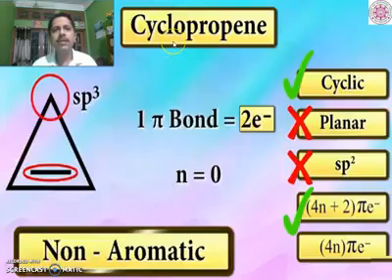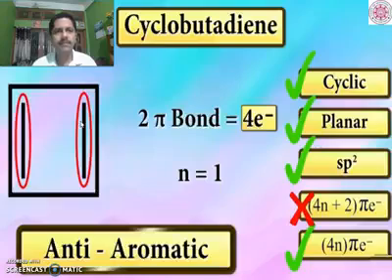Now let us go to cyclopropene. This is sp2 carbon, this is sp2 carbon, but this is not sp2 carbon, this is sp3 carbon. That means, because of this carbon, the molecule is not planar. So among the 3 preliminary criteria, cyclic, planar, sp2, 2 criteria are not satisfied. Therefore, we are not going to judge whether it is 4n or 4n plus 2 electrons, because one of the preliminary criteria is not satisfied. That means this molecule is non-aromatic, not aromatic.